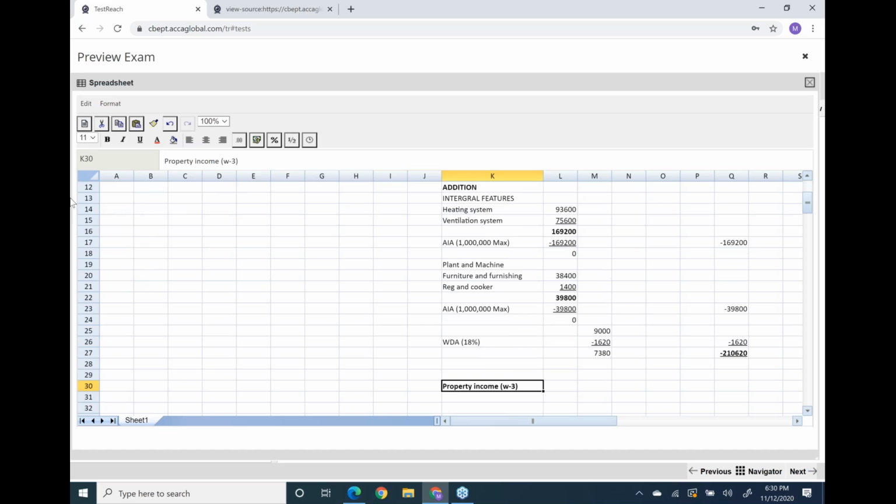Let's start the property income working. First of all, how much rent do we need to include? 15,600. One payment was complete, and for the other 15,600 we take only 2 upon 3. One 15,600 relates to our period, so take it as it is, and the other 15,600 just take 2 upon 3. See this.